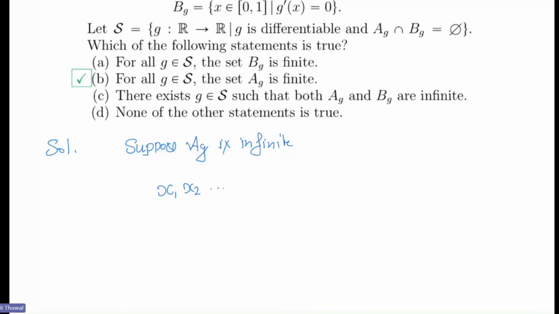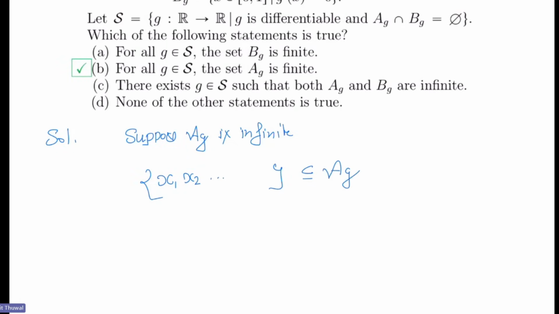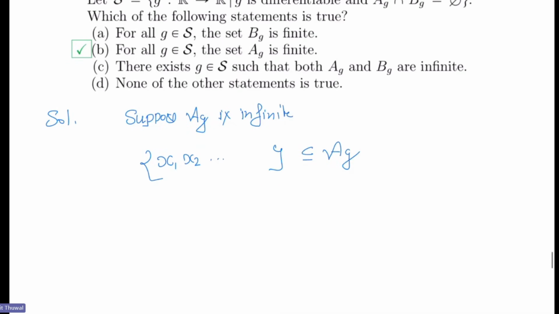So you have an infinite sequence of distinct points in A_g, because all the zeros are in A_g, right?